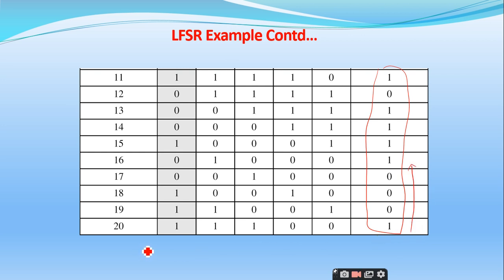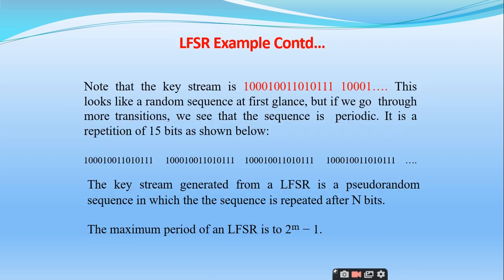That means I will get the sequence as 1 0 0 0, 4 ones, 0 1, like that I have to take. Right. Is it clear? So you can observe here that the key stream that is generated is 1 0 0 1 0 0 1 1 0 1 0 1 1 like that. Right. So observe here that this looks like as if it is a random sequence, but for every 15 bits it is going to repeat.